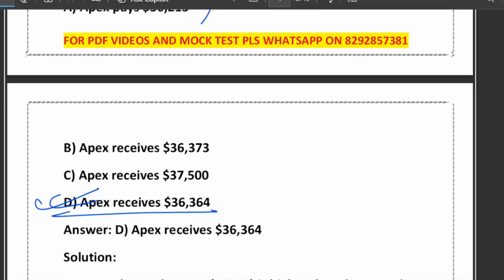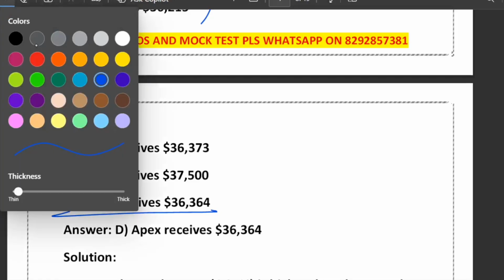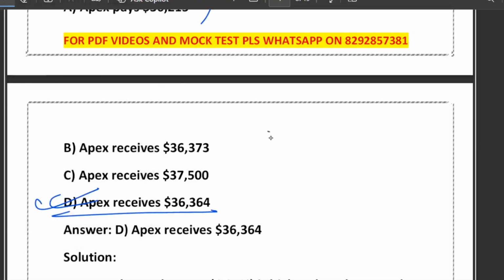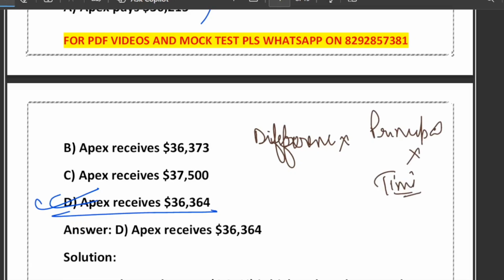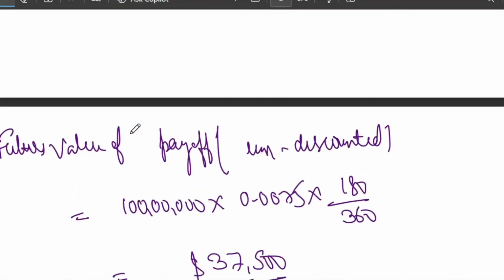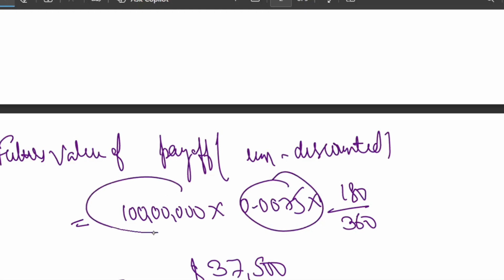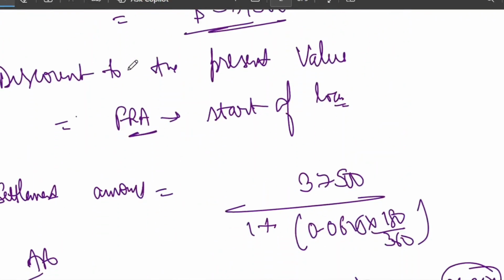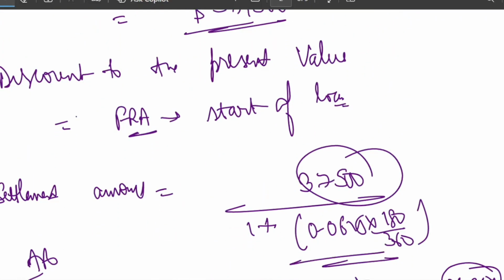So what is the memory trick for an FRA settlement question? The memory trick is very simple. First of all, you have to see the difference, multiplied by principal and multiplied by time. That is what we have done in this particular formula: this is our difference, this is our principal, and this is our time. Then finally we have to discount it using the market rate.